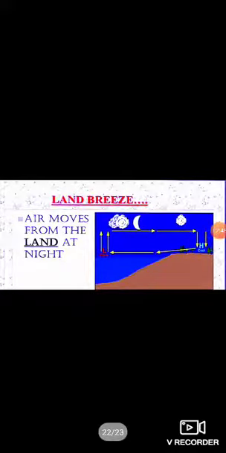Number 2, land breeze. During the night, the sea cools down more slowly than the land. So, the hot air above the sea rises up and cool air from the land moves towards the sea. This is called land breeze. Sea breeze, air moves from the sea during the day. Land breeze, air moves from land at night.